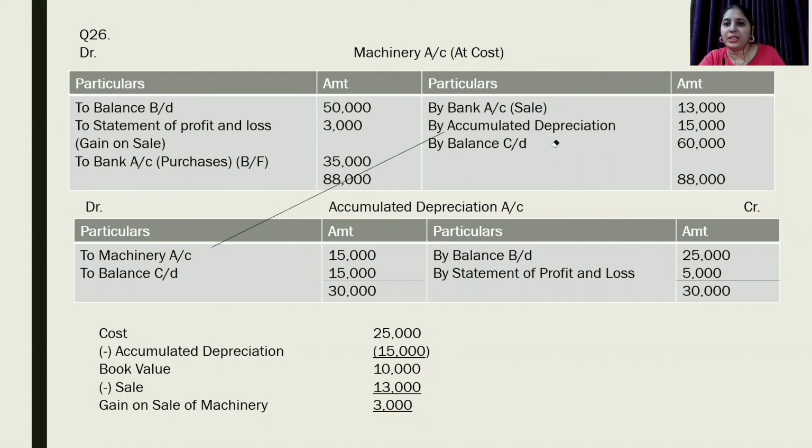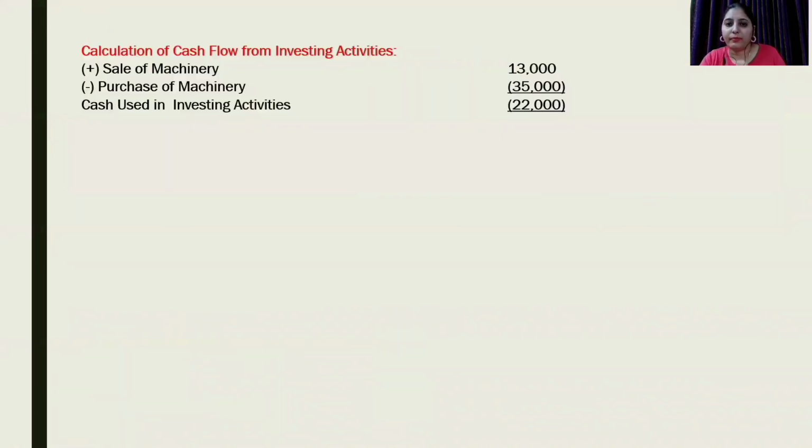Let us see on the next page. Sale of machinery is 13,000. Purchase of machinery is minus 35,000, which will lead to outflow. So cash used in investing activity is 22,000. I hope this question is clear to all of you.